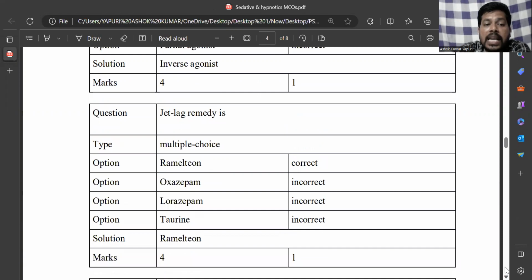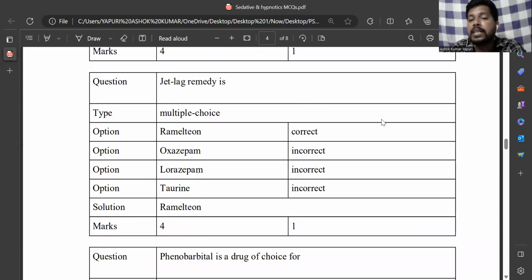Next, jet lag remedies. So jet lag is nothing but the person suffering from the insomnia. So many people are having their business discussions regarding the intercontinents.